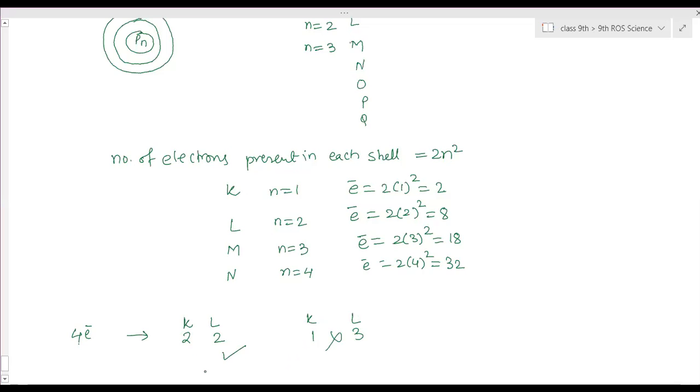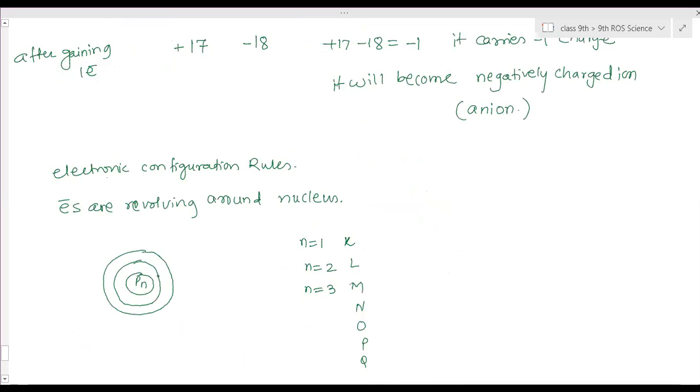This is possible, right? What are these K, L, M, N? Just now I told you the names of the shells. Okay, ma'am. So this is the K shell. The first shell is the K shell, the second one is the L shell, then the third one is the M shell, then the N shell, like that a maximum of 7 shells are present.